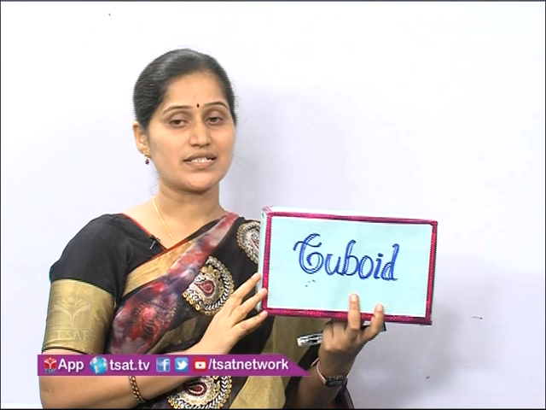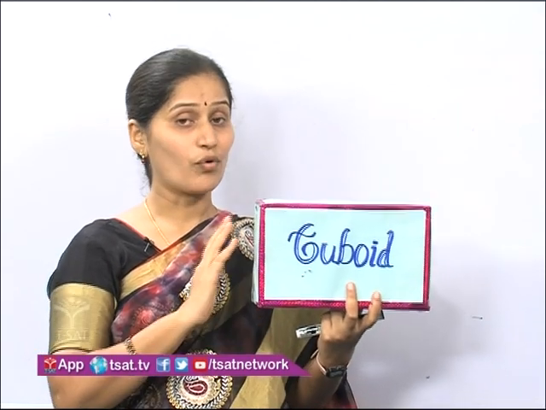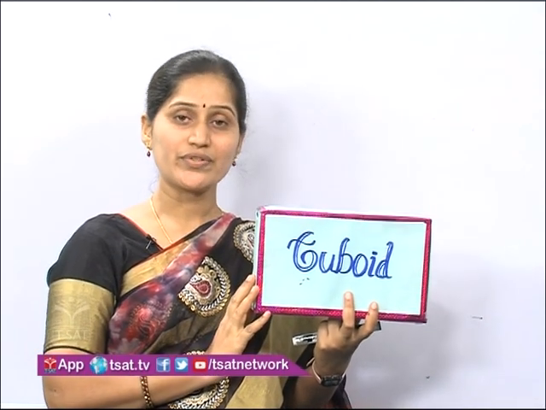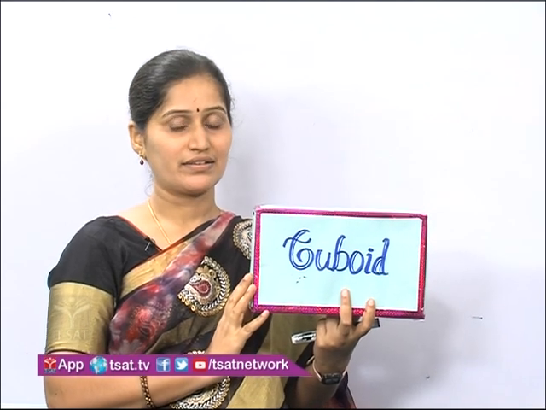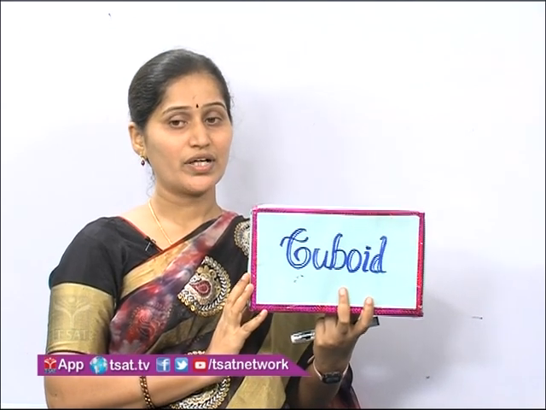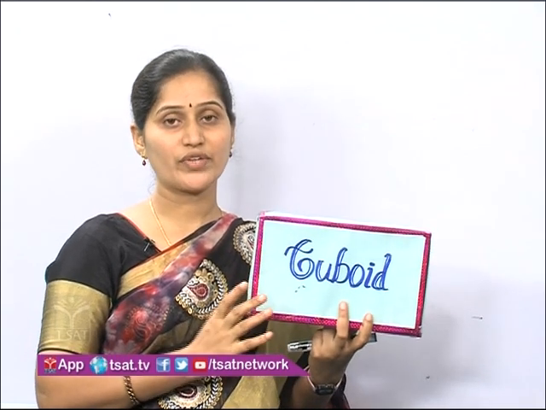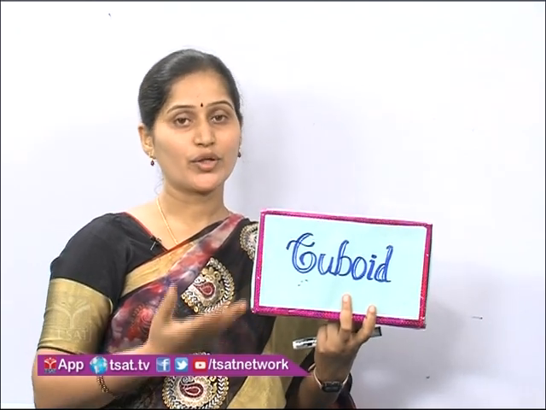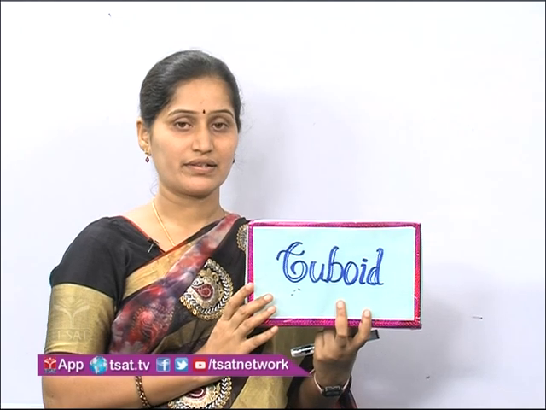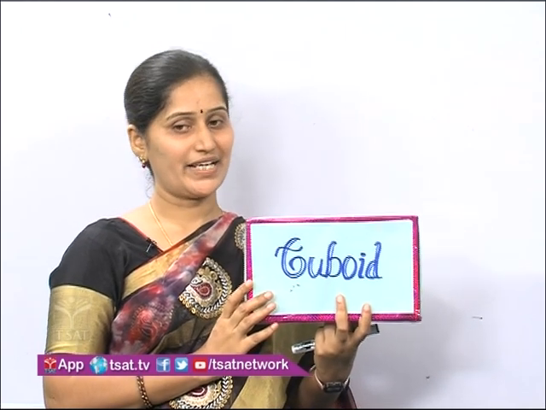In such a situation, for coloring 4 walls of a room, we use lateral surface area, right? LSA of cuboid, because most of the rooms will be either in cuboid or cube shape. Is it clear? Very good.